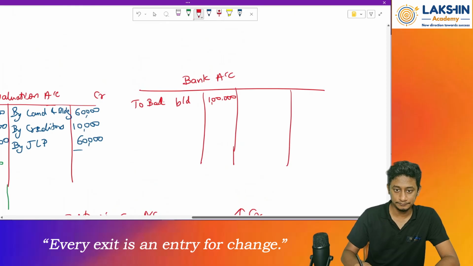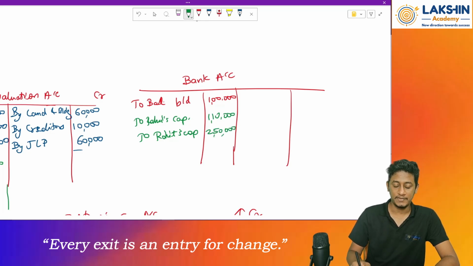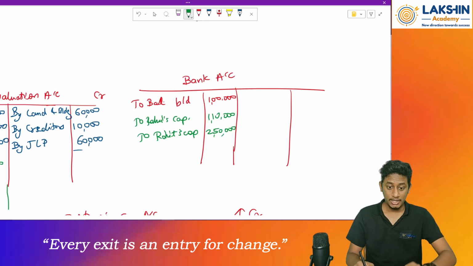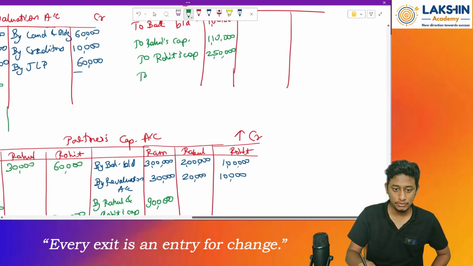So to Rahul's capital and to Rohit's capital, 1 lakh 10,000 and 2 lakh 50,000. After this, anything else? Okay, we have received some amount through the joint life policy, so to partner's capital account.